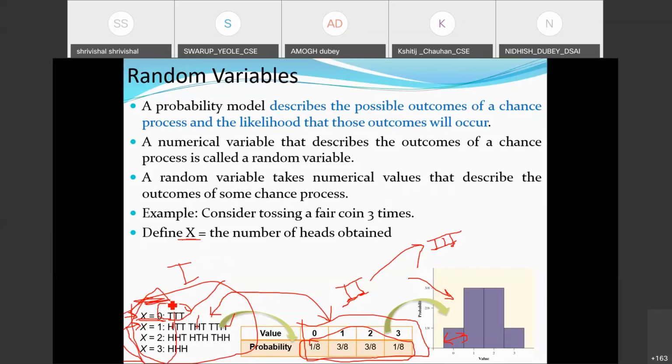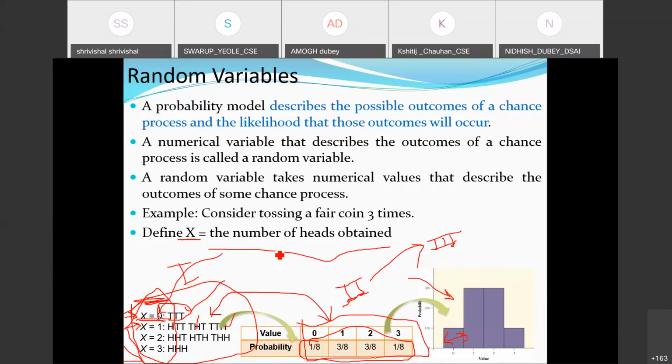So what we have done here through x equal to 0, 1, 2, and 3 is this: the number of heads was our event, defined here. Corresponding to 0 heads, I mapped it with 0.